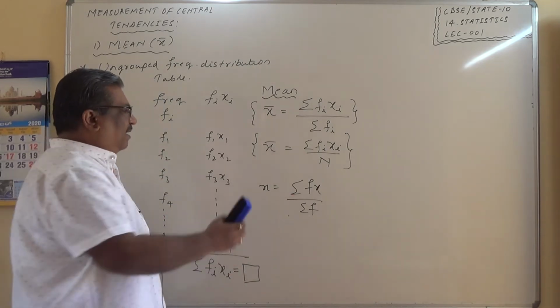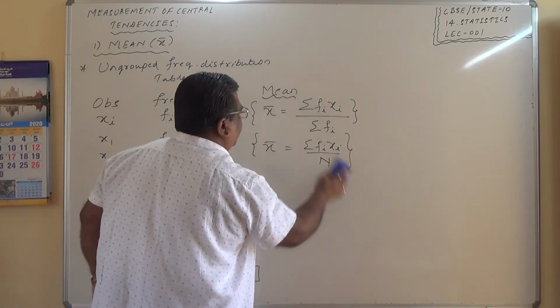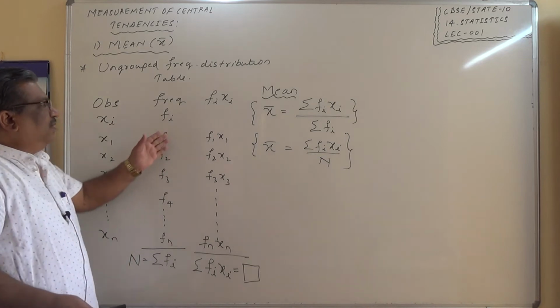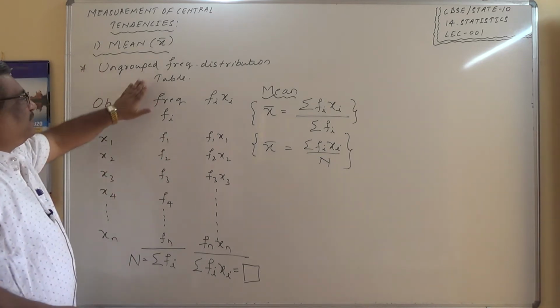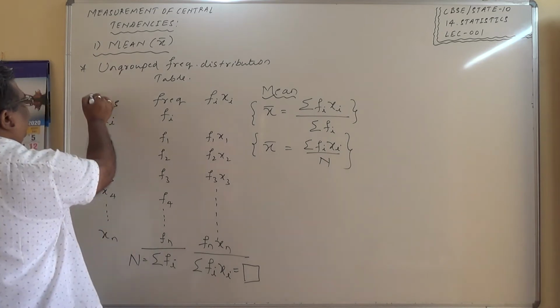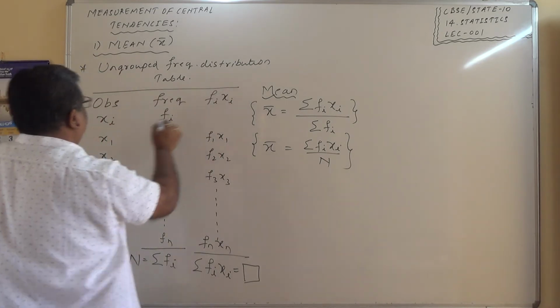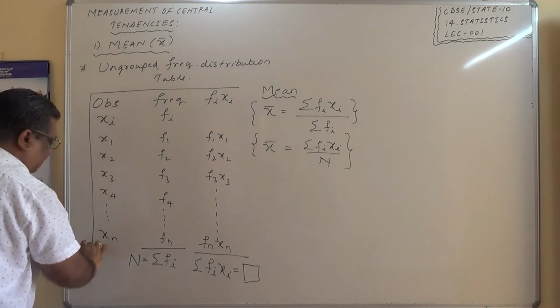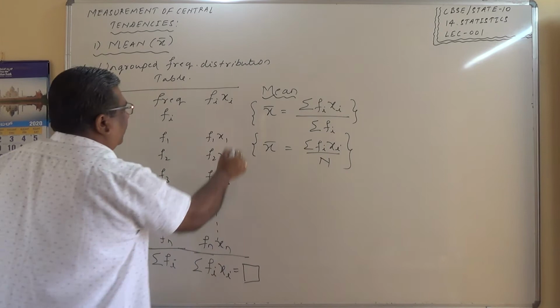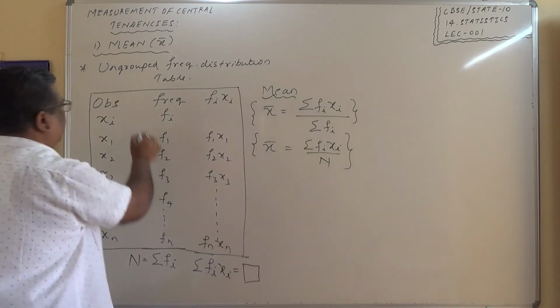So let me take one example. This is how we can calculate the arithmetic mean for an ungrouped frequency distribution table. Of course, you can create a table here. This is important.